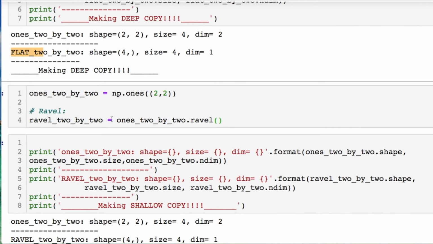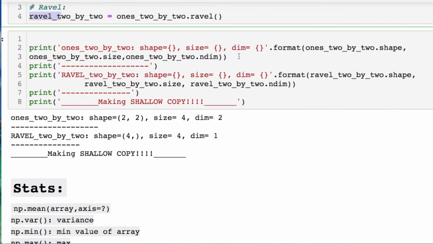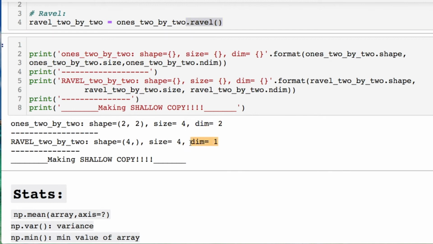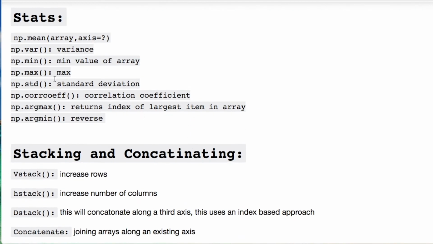We can do the same thing, but with ravel, making our shallow copy. The formatting is still the same. You just do dot ravel to whatever your NumPy array is. Nothing else goes in there. It's easy. And you'll notice it's doing the same thing, going from 2 to 1 dimension, except you have a shallow copy.